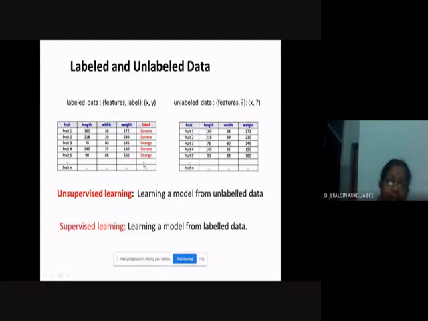If you are using this data set for training a model, then that is said to be supervised learning, right? It is supervised. You have the features, that is the input, as well as the label, that is the output, you can say.